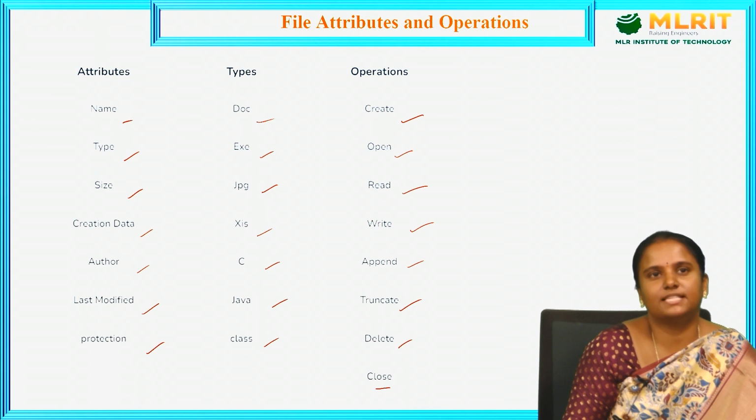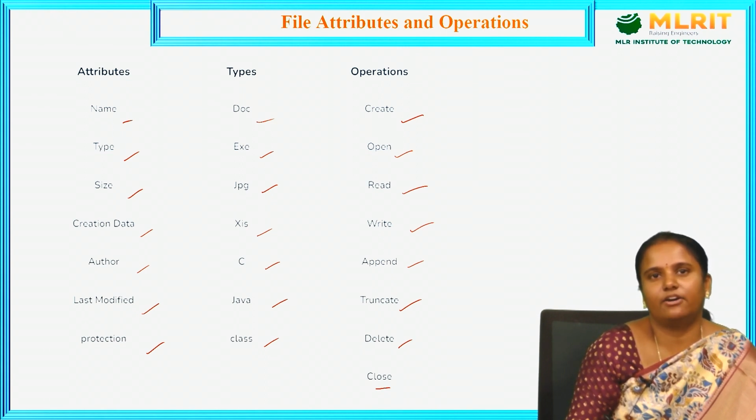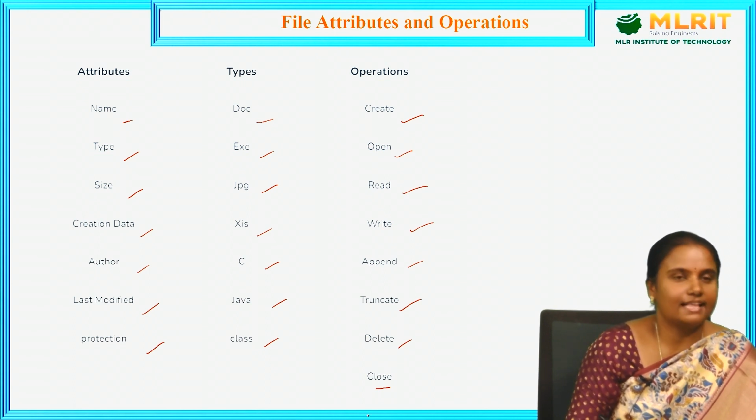These are the attributes of files and operations: name, type, size, creation date, author, last modified, and how we are going to protect. The types are doc, exe, jpg, xls, c, java and class. The operations are create, open, read, write, append, truncate, delete and close. These are the attributes and operations done by the file system.